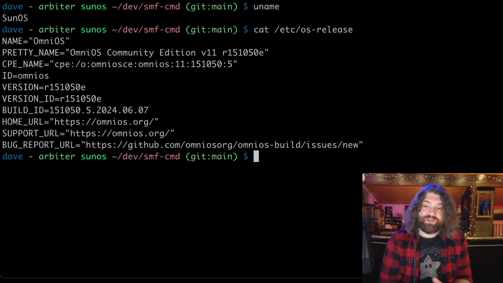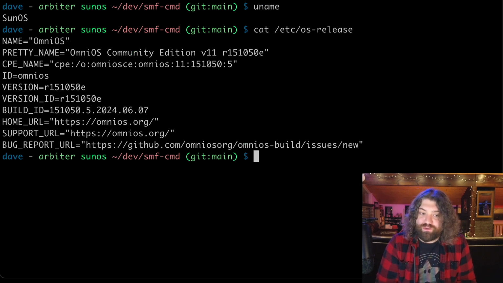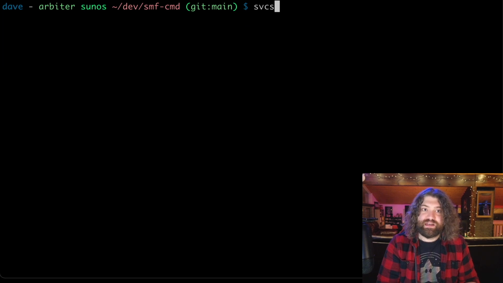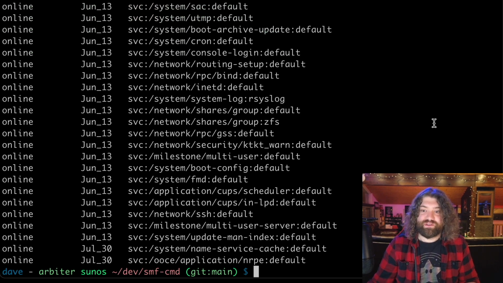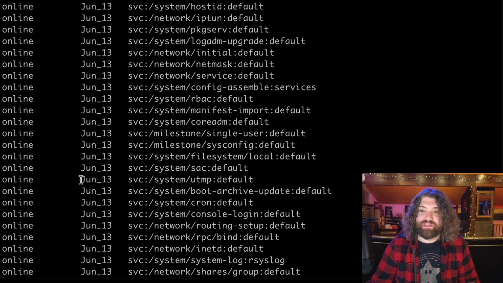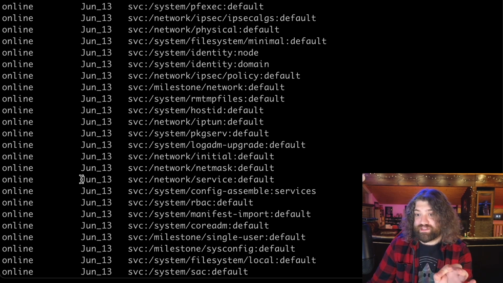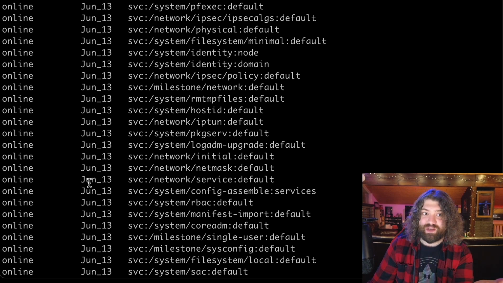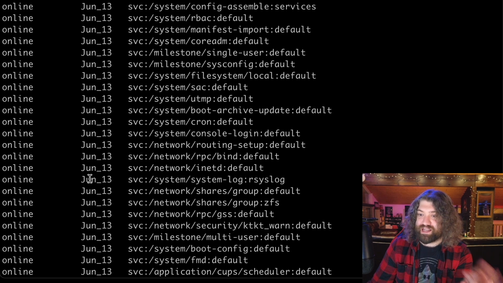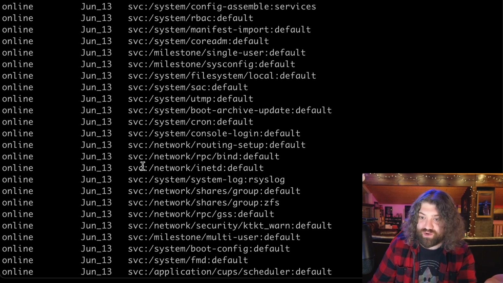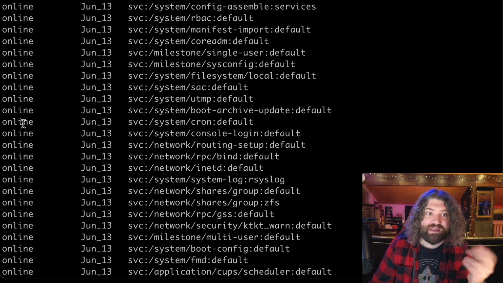So Illumos, to manage its services, just like Ubuntu would have systemctl, or Void Linux would have the sv command for runit, has svcs. svcs will list my services. So these are all the services running on this machine. Not every service has a PID associated with it. Some of these services are kind of like, I think systemd has the concept of one shot. Some of these system services are just one shot. They just run a script or a command and then they're done, and they go into the online state. Other ones are continually running.